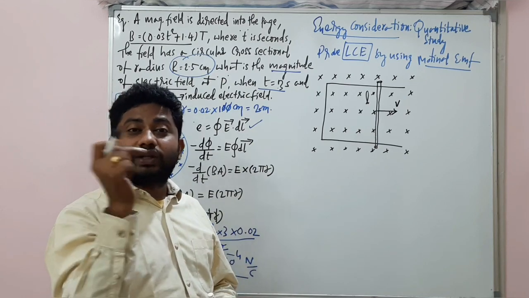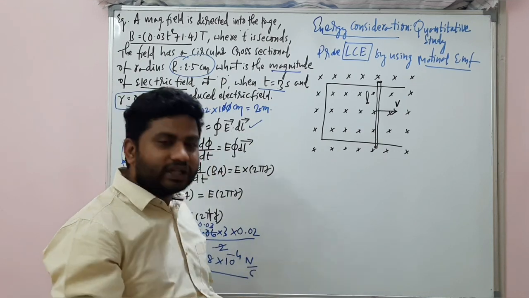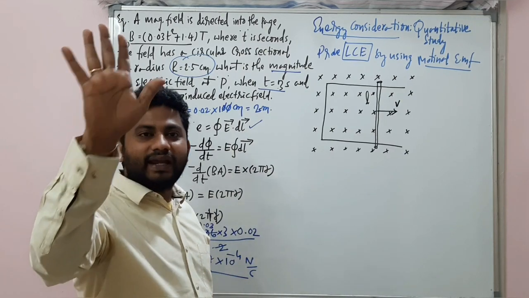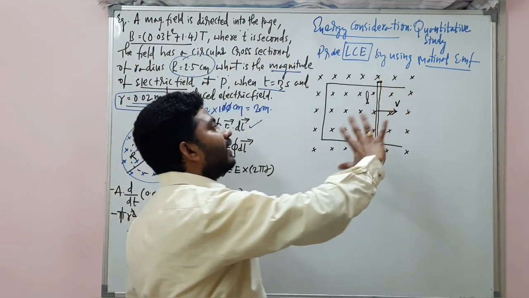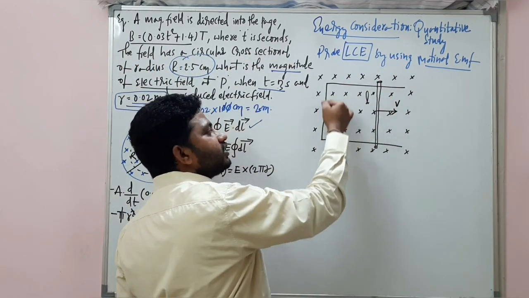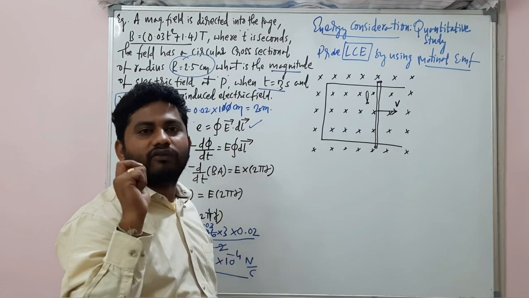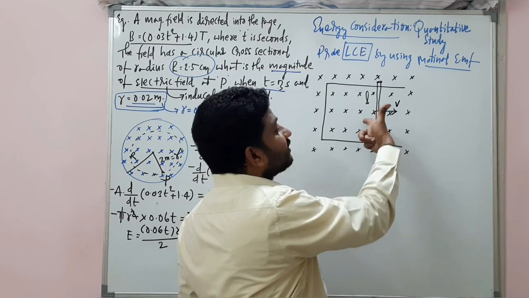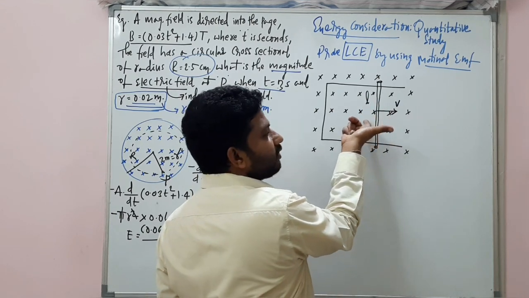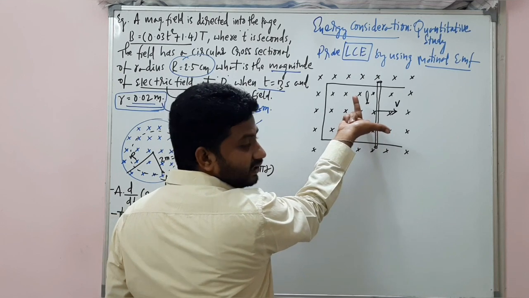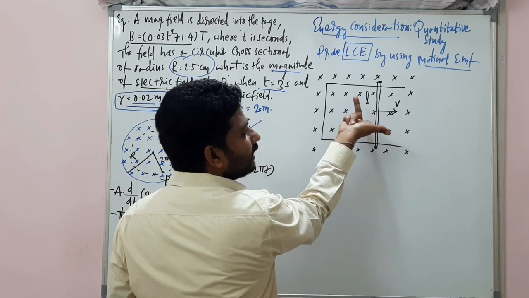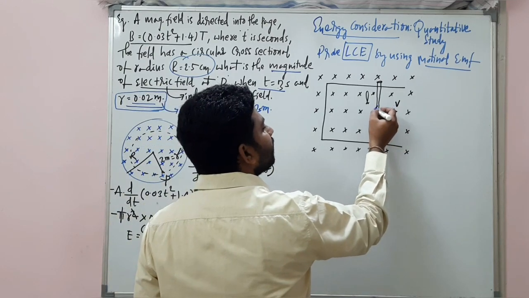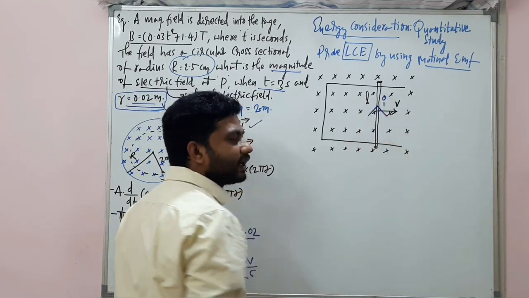From there, induced current will be produced, and we have found the induced current direction in this case by using Fleming's right hand rule. Once again, by using Fleming's right hand rule, in this coil we have found the direction of induced current. So these are the magnetic field lines, and the thumb needs to point in the direction of motion of the conductor. And look here, my dear students. The induced current is moving upwards, so this is the direction of induced current.